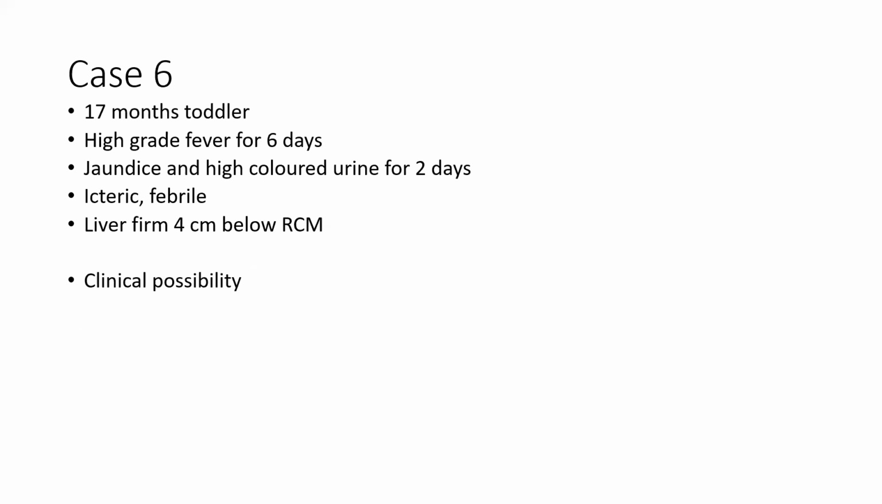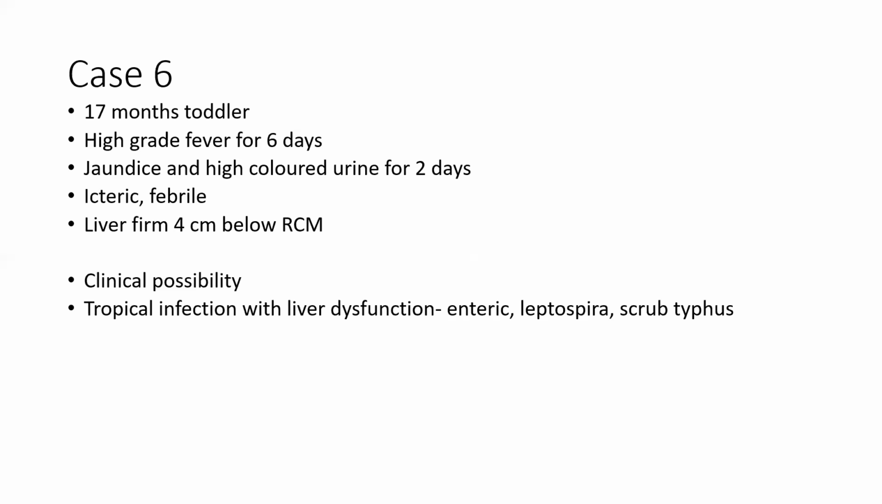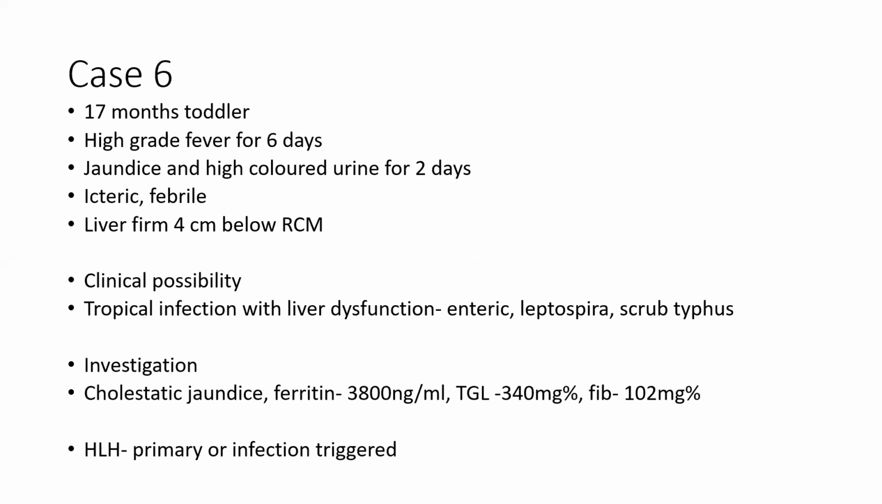So now case 6, actually a 17-month-old toddler who is coming with complaints of fever for 6 days. There is jaundice and high-colored urine for 2 days. The child is icteric and febrile, and the child is having a liver of 4 centimeters. Despite onset of jaundice, there is still persistent fever. We thought, okay, a typical tropical infection, maybe scrub typhus, enteric or leptospira. So we are evaluating for that and we are treating for that, not responding.